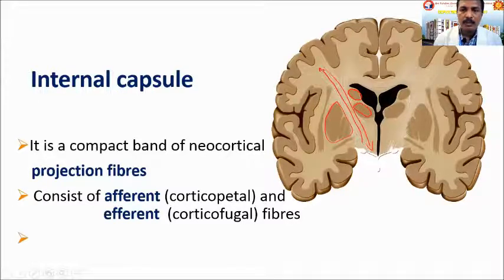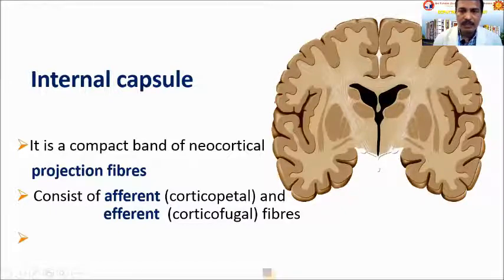So these projection fibers are lying in between the lentiform nucleus laterally and the thalamus and caudate nucleus medially.